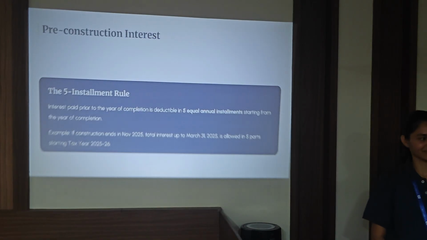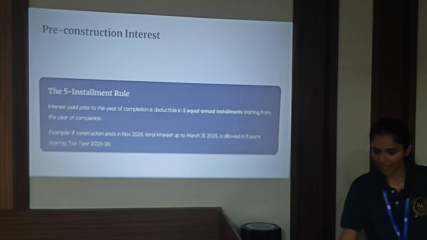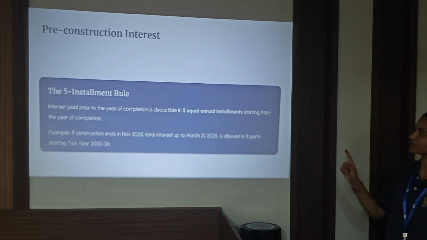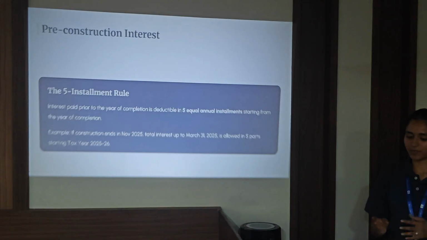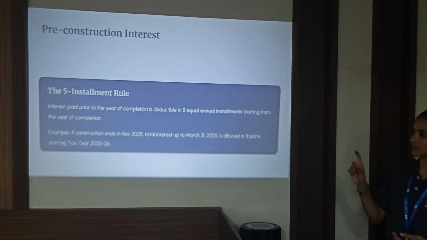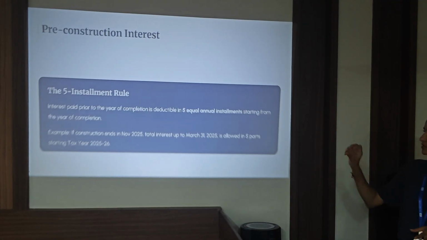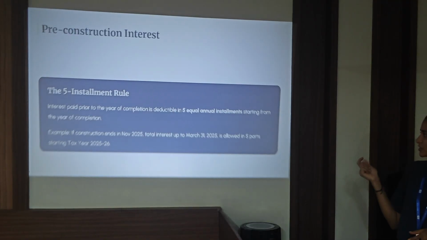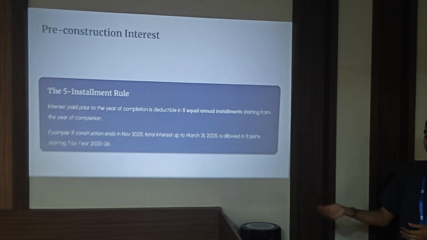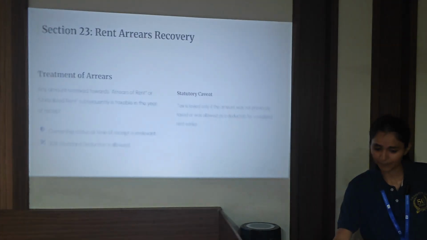We will get 30,000 as a deduction. Yes, in other cases it is 30,000. As I said, 5 installment rule. If interest is paid prior to the year of completion, it is deductible in 5 equal installments, starting from the year of the completion. So if the construction ends in November 2025, total interest up to that year, that is 31st March 2025, is allowed in 5 parts starting from the year 2025-26.